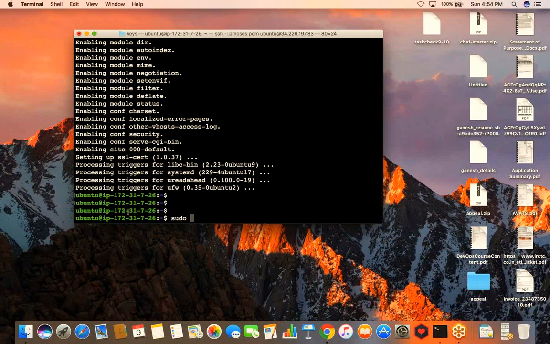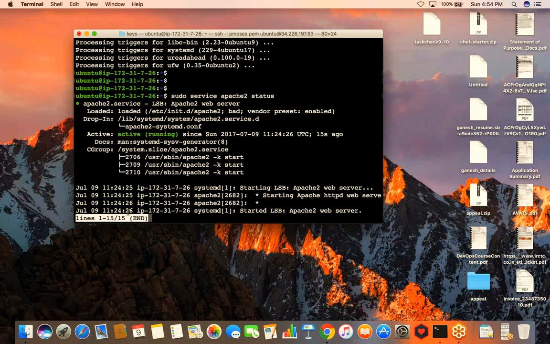So how do I check if Apache is running? I can just say sudo service apache2 status, and I can see that Apache is up and running. Okay. So now I want to check what is my root document, so I can place a hello world.html inside my root document and access it from my browser.